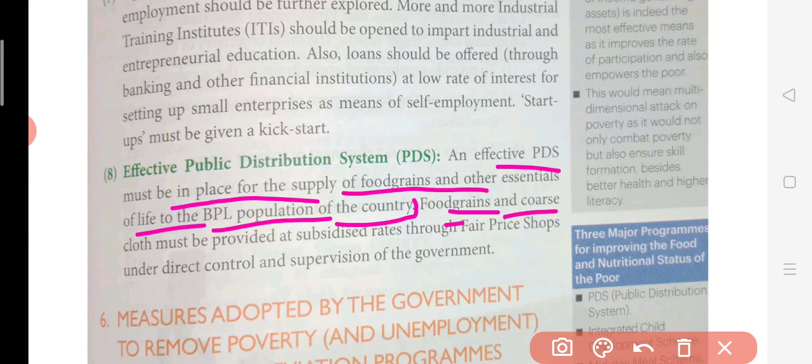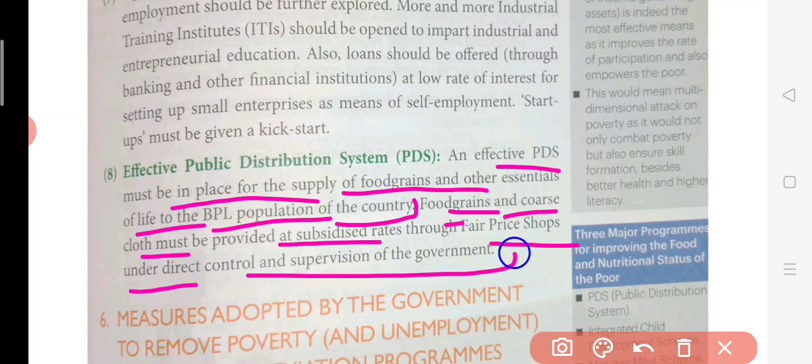So food grains and coarse cloth must be provided at subsidized rate through fair shops under direct control and supervision of the government. So this is very important. The government should supervise all this. Otherwise, many times we have seen that the poor are not getting the things, but the non-poor are taking. They come in vehicles to these fair price shops, Uchit Mulya ki dukan, by cars even sometimes, and they also take the benefit because they have a BPL card with them. So that is not good. Government should check this.